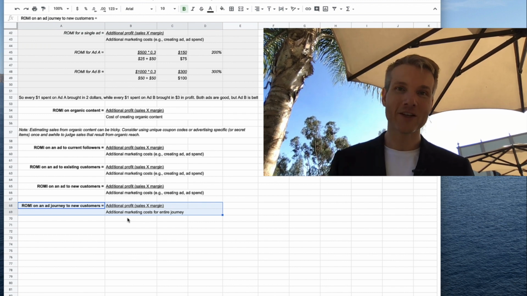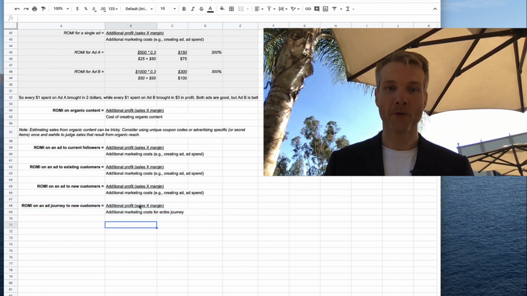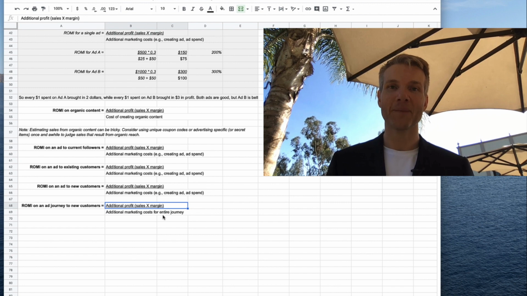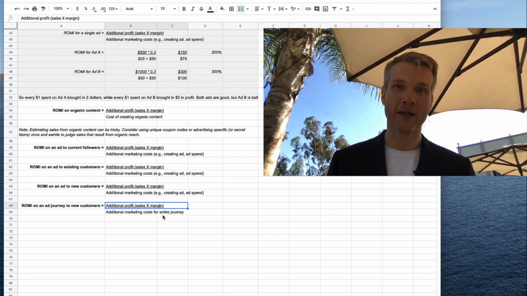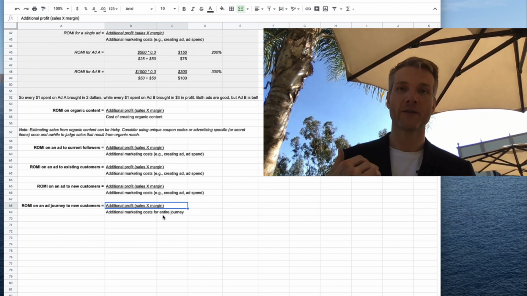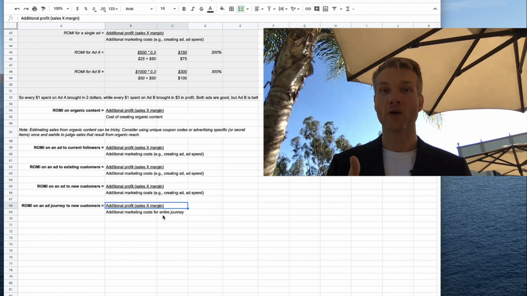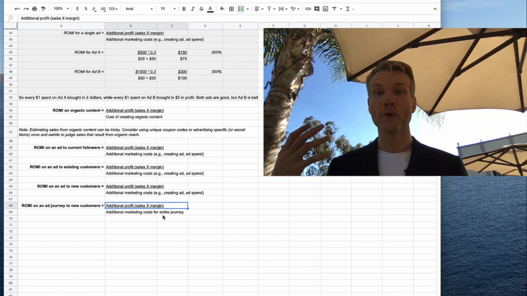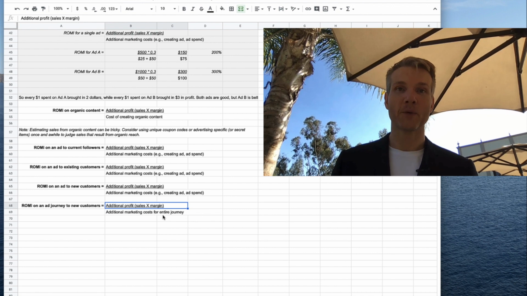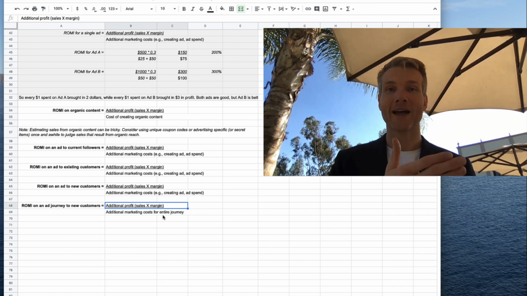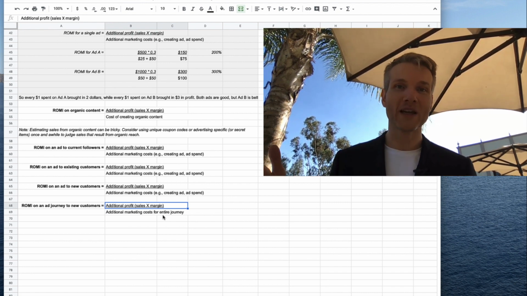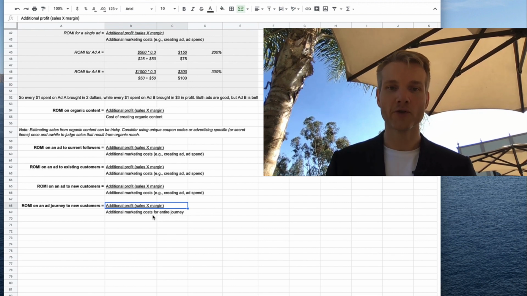If that's the case, what you want to do is take a look at the profit coming in and divide that by the cost of the entire journey. So if you're running an ad for awareness and then an ad for evaluation, you're retargeting with custom audiences, and then you're retargeting again to get people actually targeted for purchase, you want to calculate the costs involved in all three of those ads and use those in the denominator.